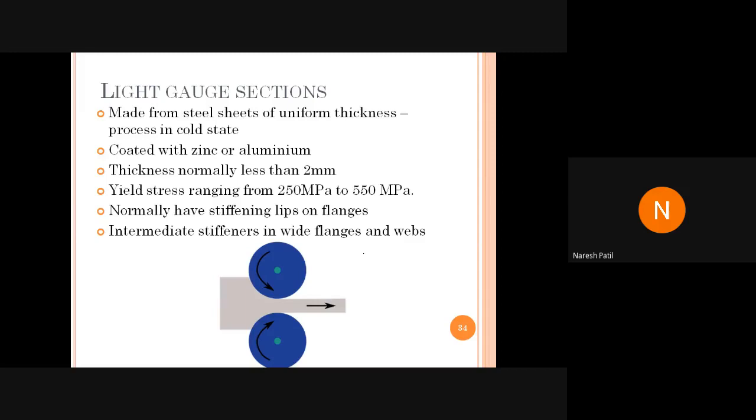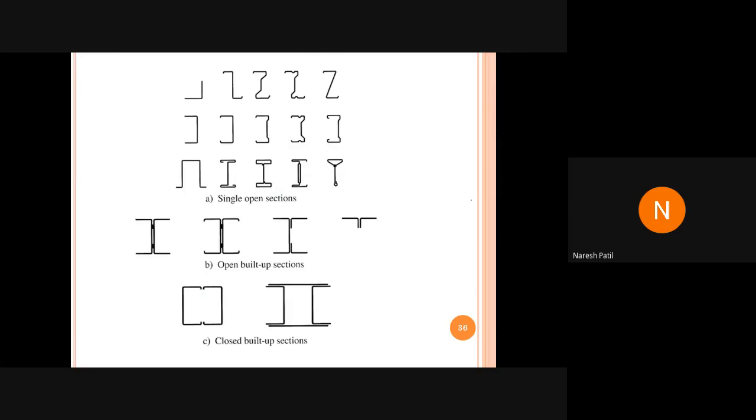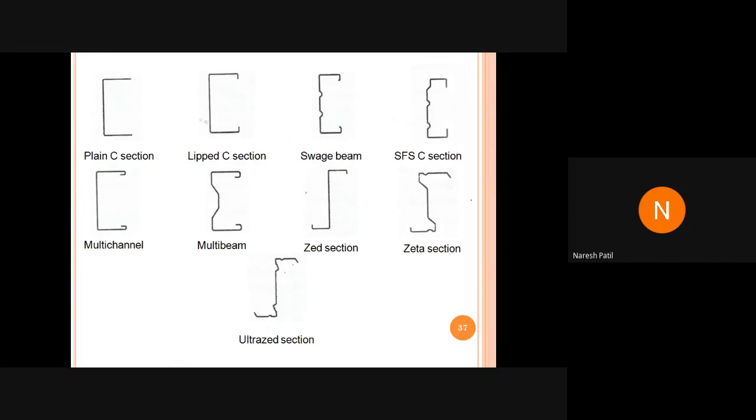Then we have light gauge sections also. This is not there in your syllabus, so we will not discuss it here, but I'll just show you. इसको बोलते हैं light gauge steel sections. Why is it called light gauge? Because it is made up of small plates pressed in the machine. Plate will be inserted and the machine will press the plate and it will develop the section. Okay, you can see the image of light gauge steel sections. These are also some of the images. This is not there in your syllabus. Okay, don't worry.